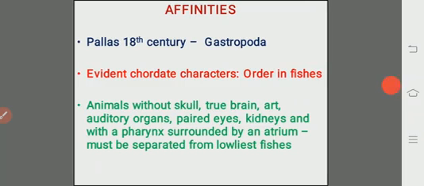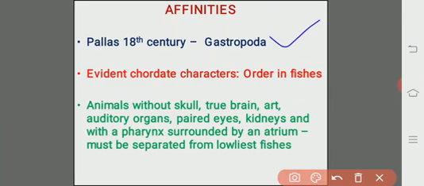In the 18th century, Pallas was a scientist who observed the characteristic features of the cephalochordates, and he thought that this was a slug and grouped them under the phylum Mollusca, class Gastropoda, because of its body structure.